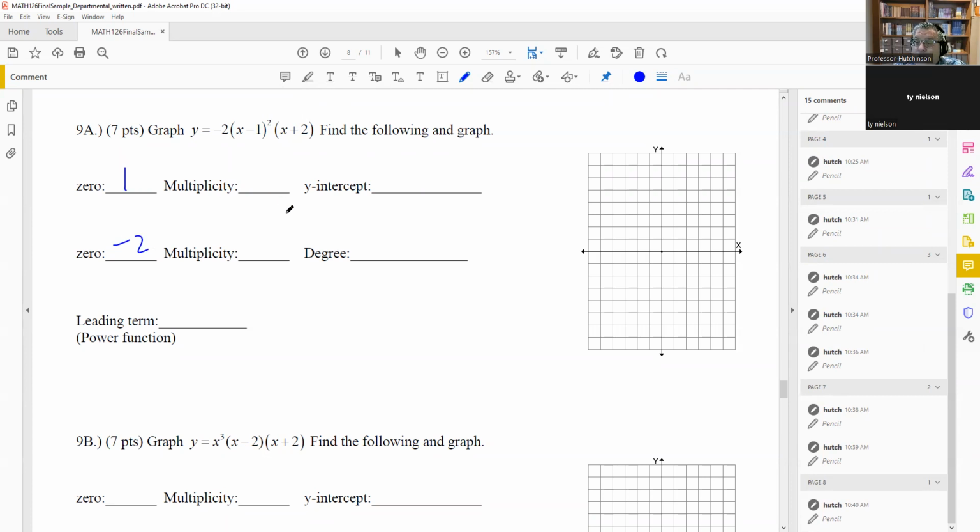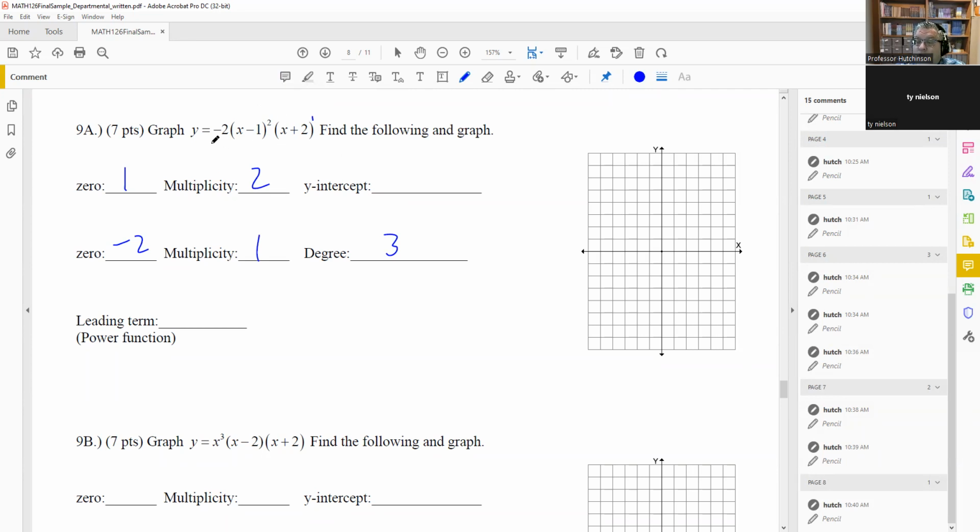Okay, so we have that first of all. Multiplicities are the powers that are on each of these factored pieces. There's a 2 on that one. There's a 1 on the other one. So we're going to do a 2 and a 1 for those. The degree you get by adding the multiplicities together. So this is going to be a degree 3.